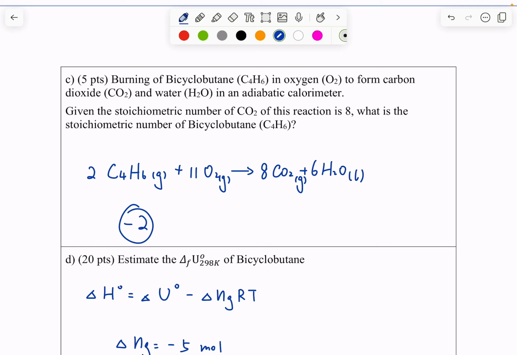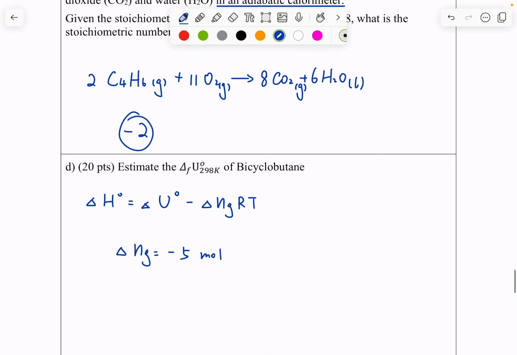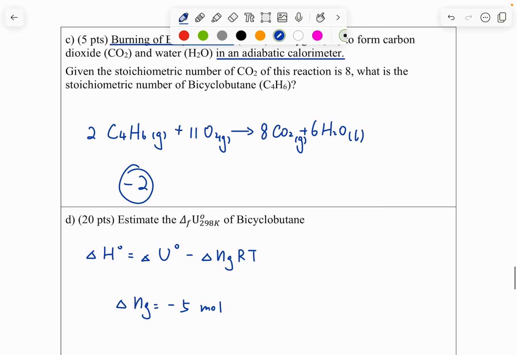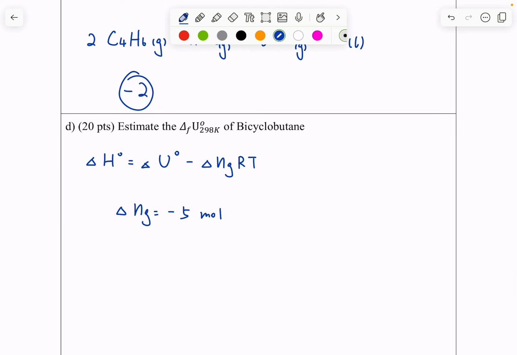In this question, we're talking about burning of bicyclobutane in an adiabatic calorimeter. So this delta U is referring to the actual reaction taking place in this adiabatic calorimeter. And then it's just plugging numbers.